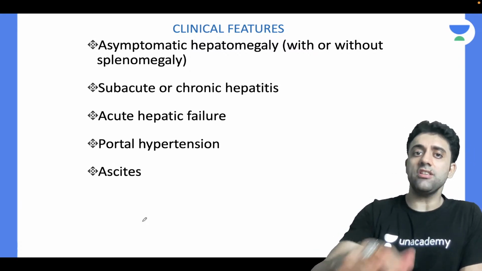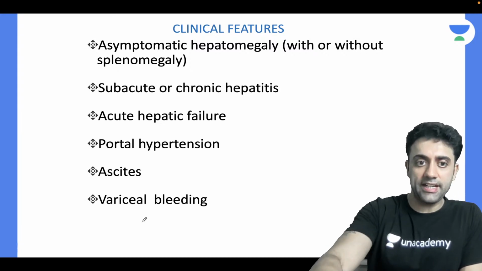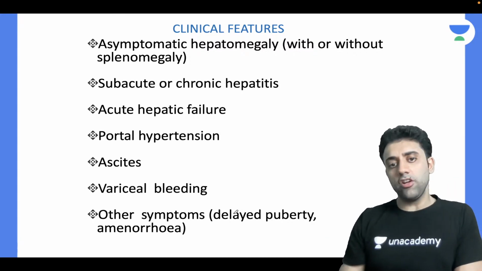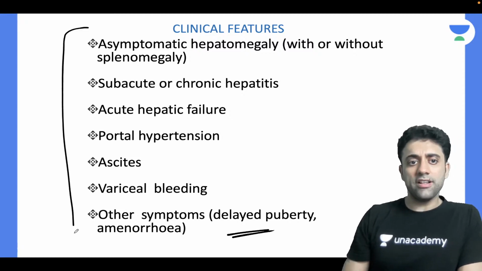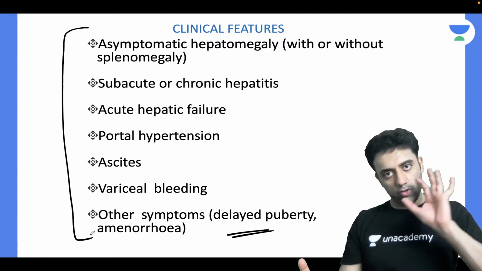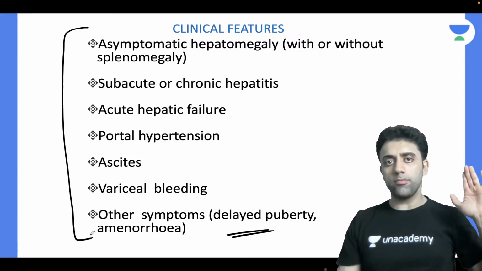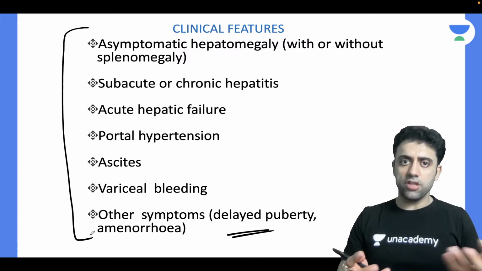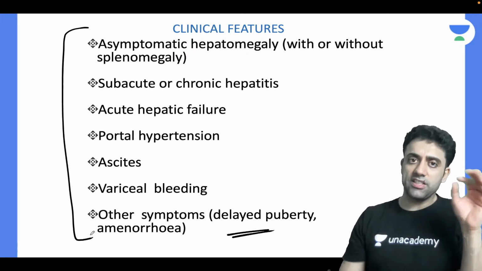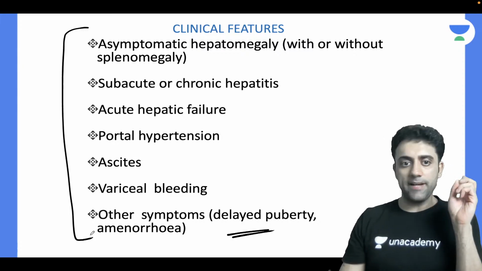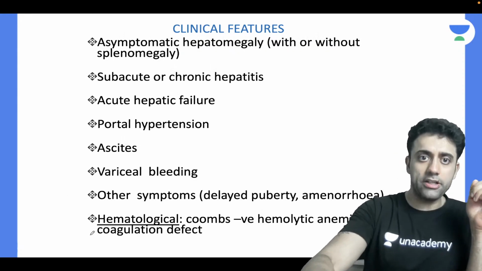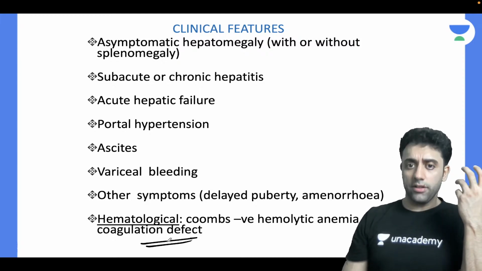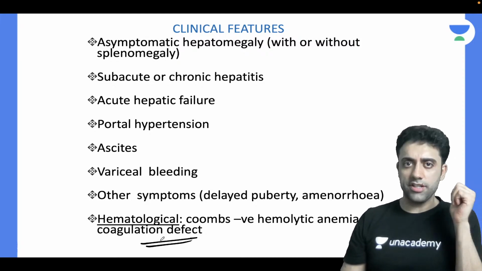So with portal hypertension, the patient can definitely have ascites, variceal bleeding also, and delayed puberty or amenorrhea. Again, don't cram this, my dear friend, nothing to cram. Copper in my liver causes all those problems: hepatomegaly, hepatitis, failure, portal hypertension, ascites, variceal bleeding, and delayed puberty and amenorrhea. Number two, the patient can also have hematological problems like hemolytic anemias or coagulation defects in general.